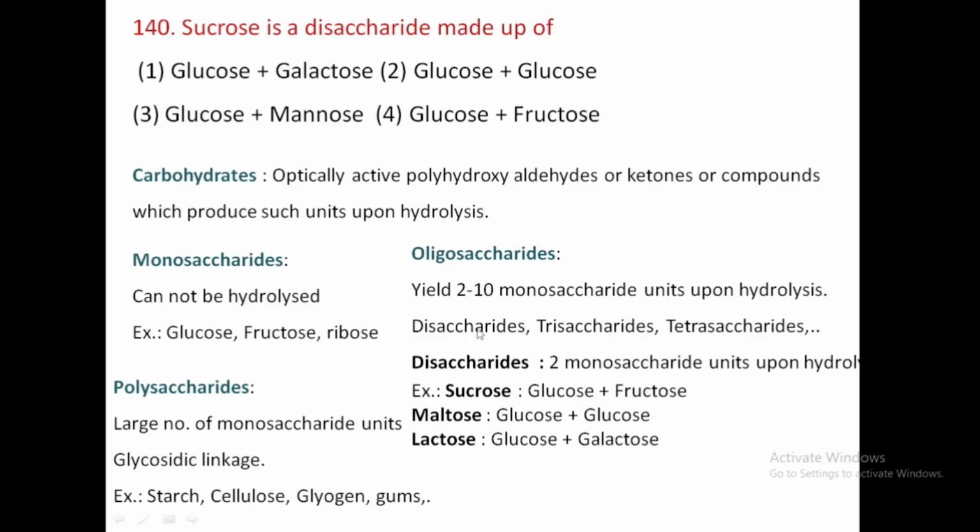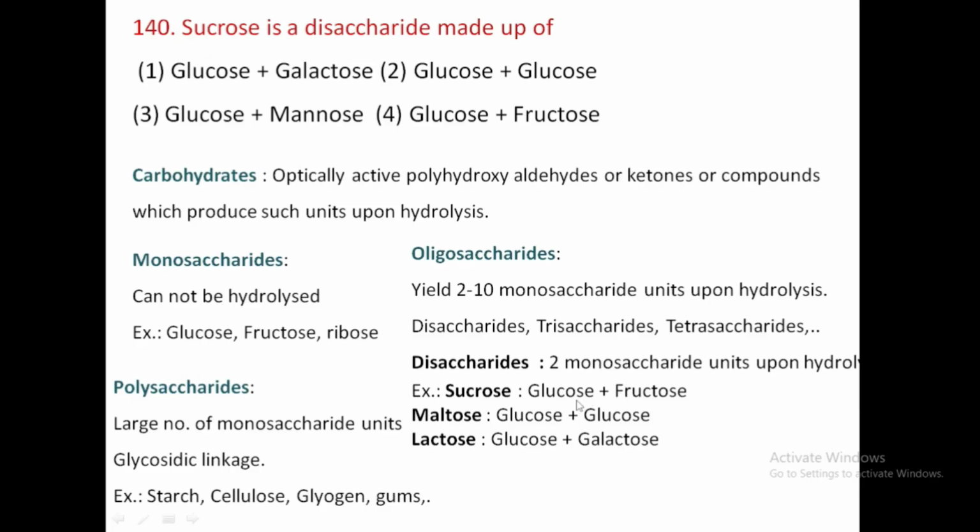When you hydrolyze disaccharides, you get 2 monosaccharide units. Means 2 monosaccharide units combine to form a disaccharide. The examples are sucrose, maltose and lactose. Sucrose is a disaccharide. In sucrose, glucose and fructose are the 2 monosaccharide units.